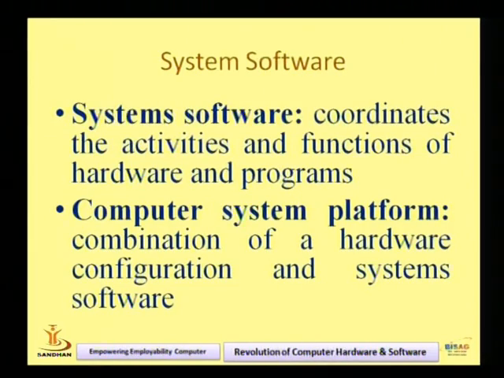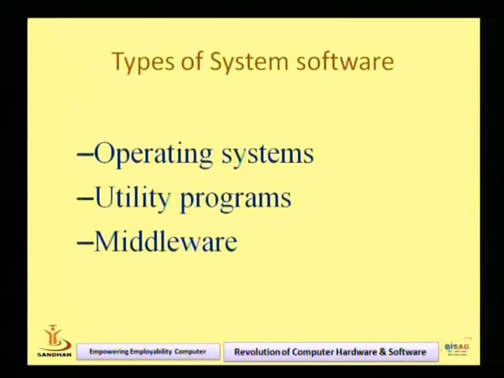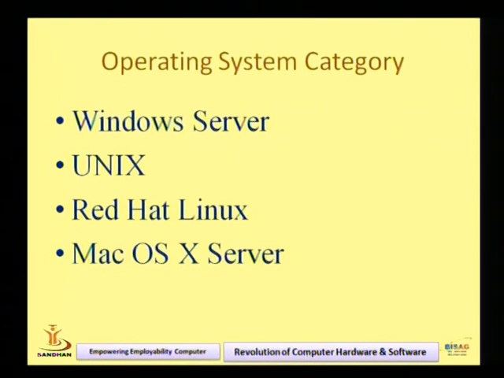Now see the figure. System software coordinates the activities and functions of hardware and programs. Coordination means reciprocation of hardware and programs. Now when we click on the media player and press play, the music opens due to the operating system. So it is the coordination of the hardware and the program. So the types of system software: operating system, utility program and middleware. Now we talk about the operating system. Different versions of operating systems are available: Windows, Unix, Linux and Mac.